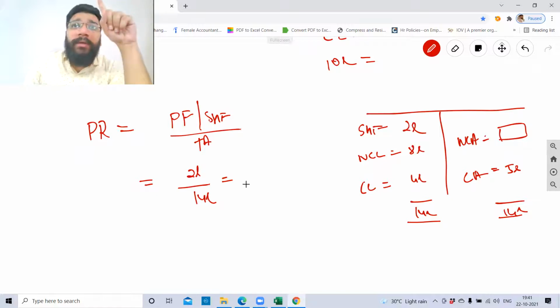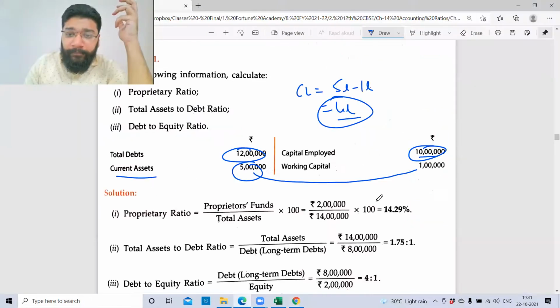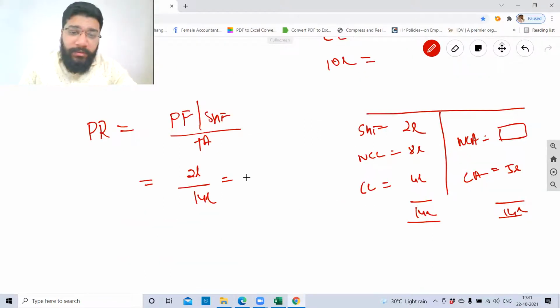Simplify till 14 becomes 1. So you get point something, 0.1429. 0.1429 is to 1. If you multiply this with 100, 2 lakh by 14 lakh into 100, you will get 14.29%.